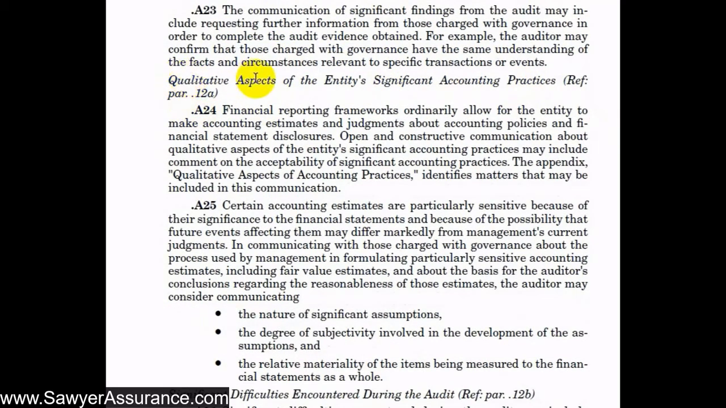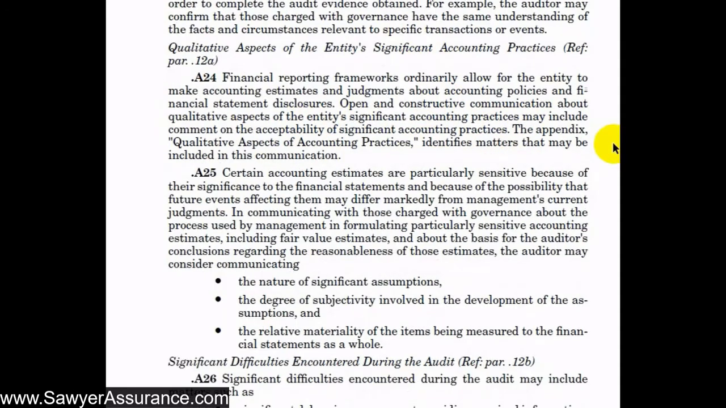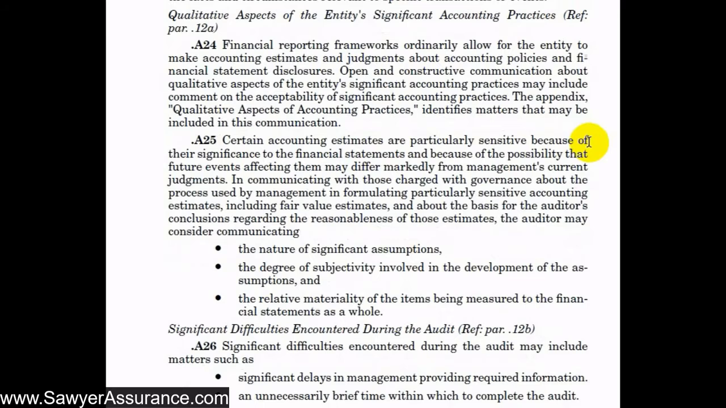And as we noted above, we have to communicate the qualitative aspects of these significant accounting practices. So as we know, financial reporting frameworks can be somewhat subjective sometimes. So they ordinarily allow for the entity to make accounting estimates and judgments about accounting policies and financial statement disclosures. And so if we have open and constructive communication about qualitative aspects of the accounting policies used by the entity, governance could help us to understand and also would understand themselves the acceptability of those significant accounting practices that are used by the entity. And in the appendix, we have a few topics that we could include in our letter to fulfill this requirement. And you can go take a look at that section in the appendix of AUC section 260 if you want.